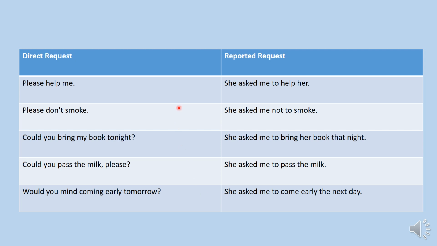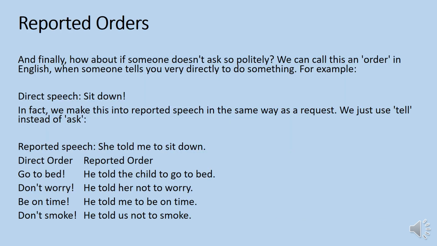Here's another table that clarifies the concept. Please help me. She asked me to help her. See how I'm adding to? Please don't smoke. Here is a negative form, so it becomes not to smoke. Could you bring my book tonight? She asked me to bring her book that night. Or could you pass the milk, please? She asked me to pass the milk. And you can as well read it after I finish.